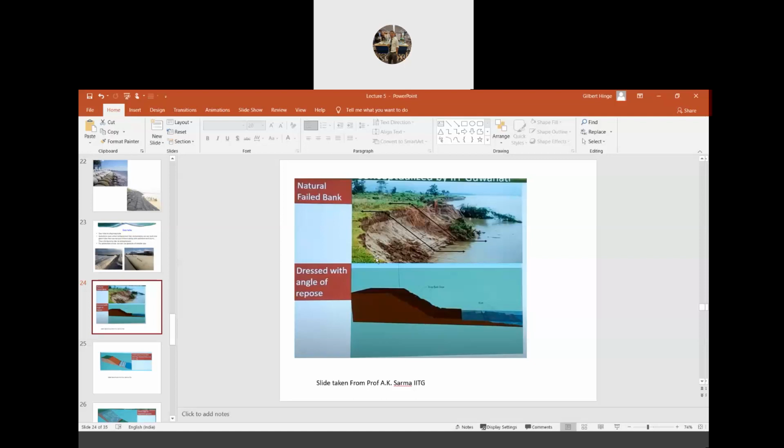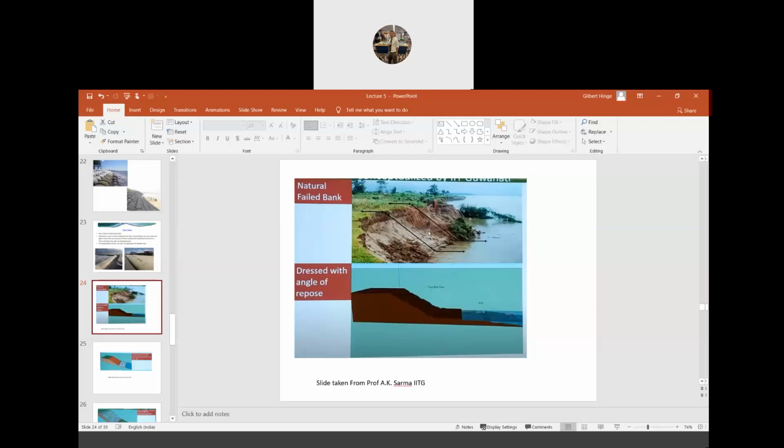This experiment was carried out by my professor, Professor Arup Kumar Sarma. So see here, this is the natural failed bank. Here, this bank fails because of the direct current. You see here, there are some bamboos. Even though bamboos are present here, like I have said, these bamboos don't have long roots, so they cannot protect the bank. Instead, they add more weight to the bank and lead to the failure of the bank.